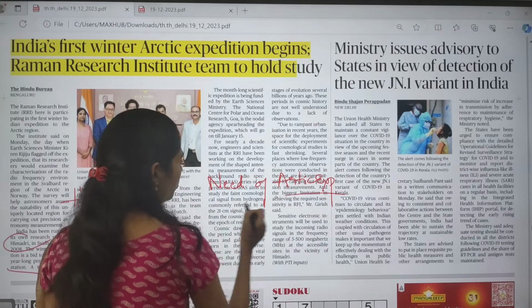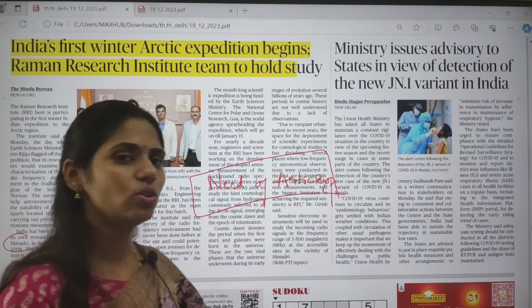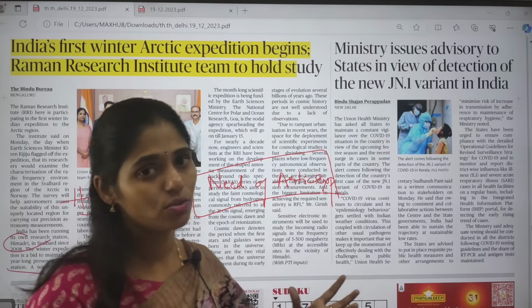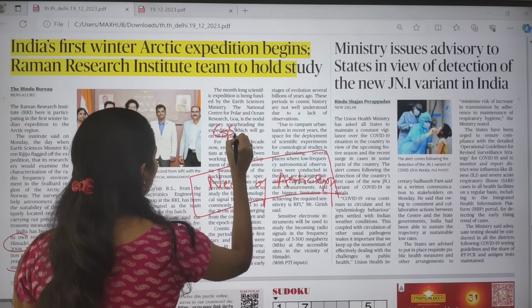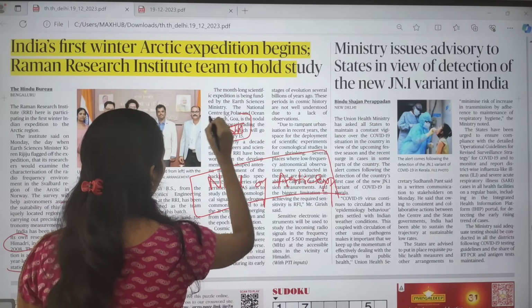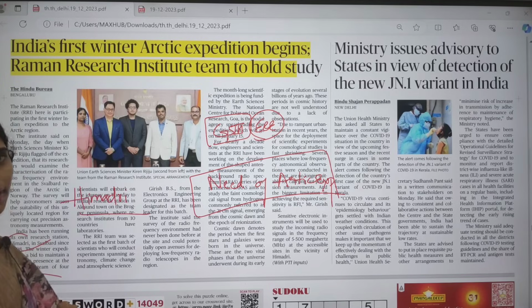So what is the need of this Arctic expedition? Why does India need to have its presence there? That is very, very important. And this topic is important from your GS paper 3 under environment and ecology. So this is very important.